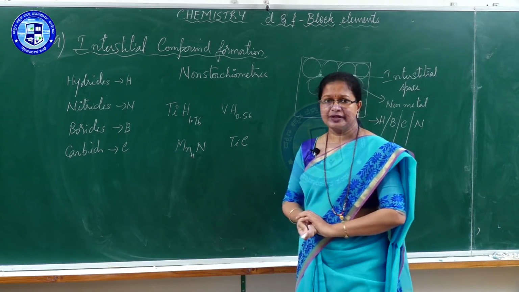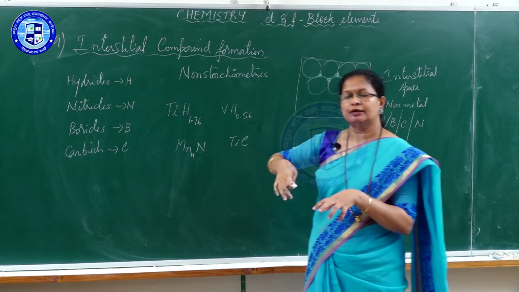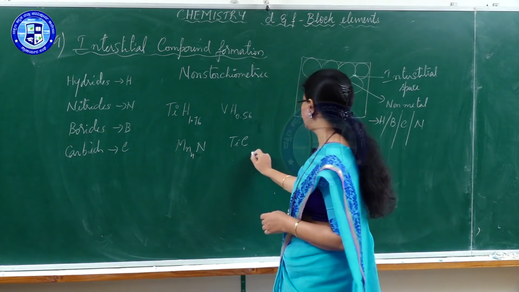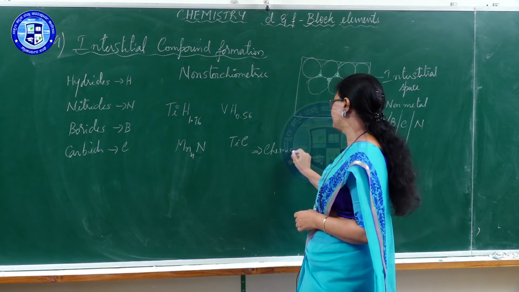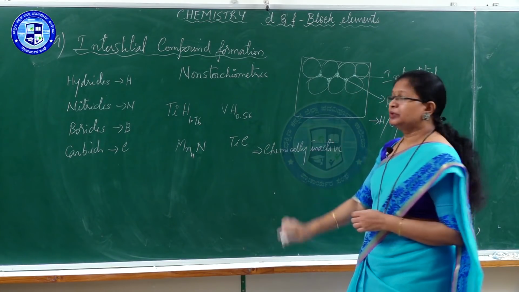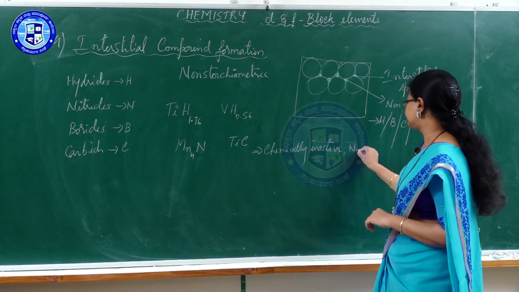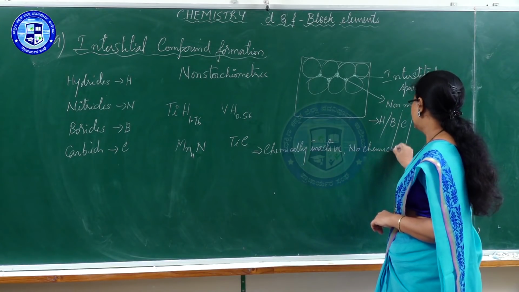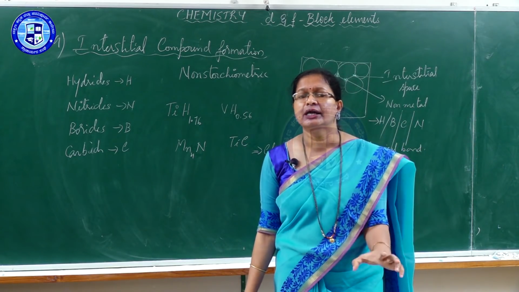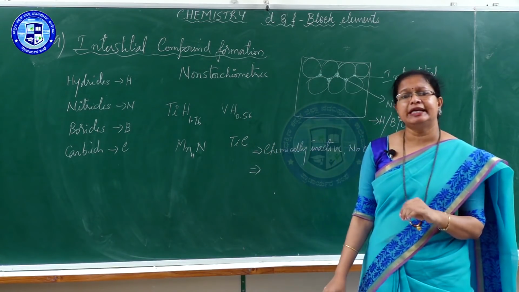Now, to say some properties of interstitial compounds, are these chemically active? Once metal and non-metal both are present in the compound, are those chemically active among them? No, those are chemically inactive. Why chemically inactive? Because they do not involve any electron transfer or chemical bond between them. Instead, these small elements are occupying only the interstitial sites. No chemical bond formation.